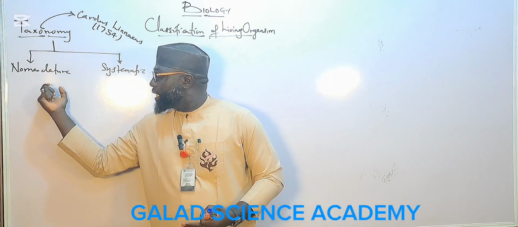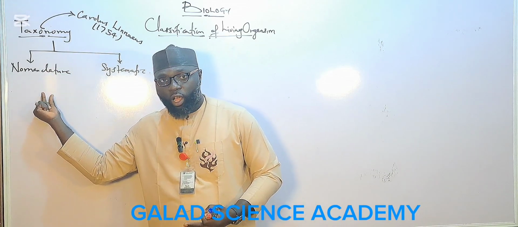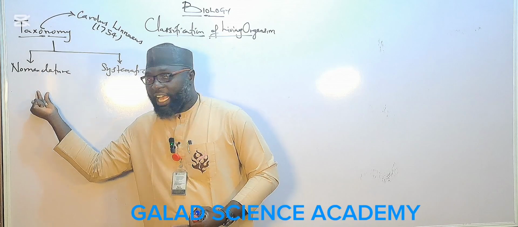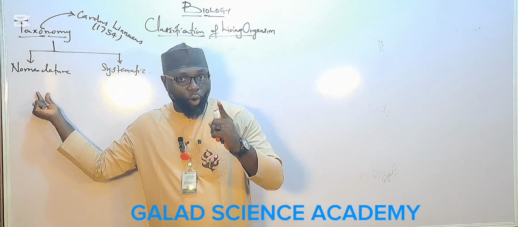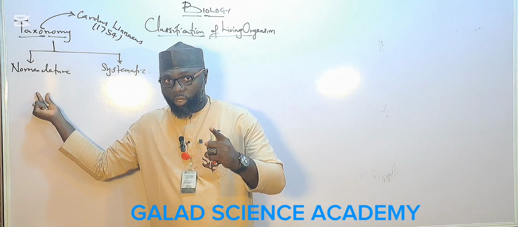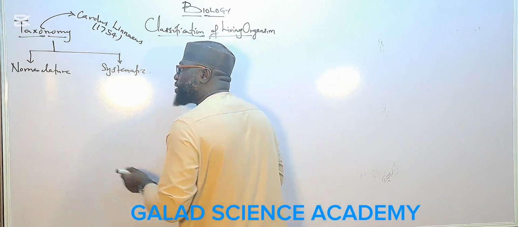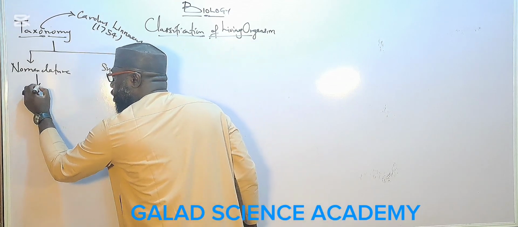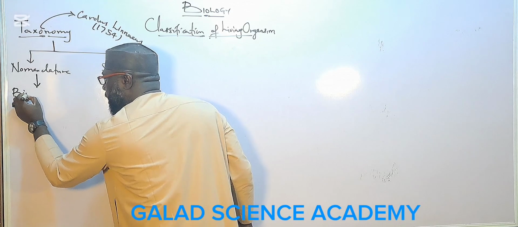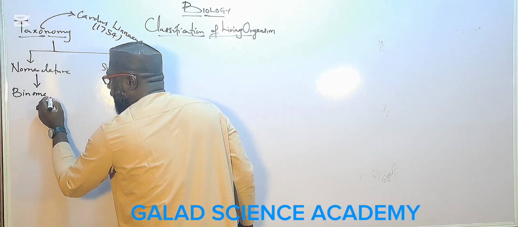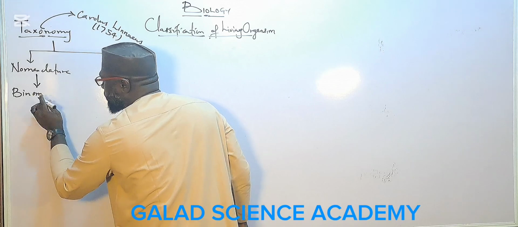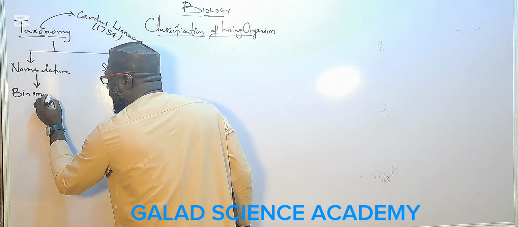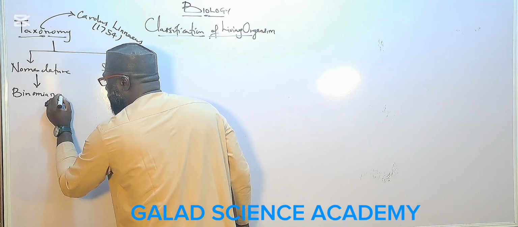And this nomenclature is guided by rules, called binomial nomenclature.